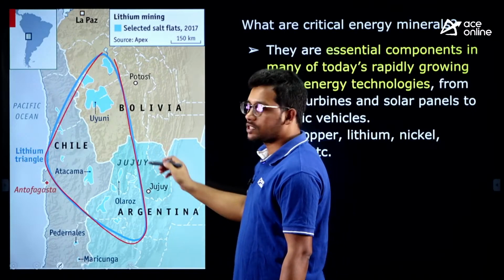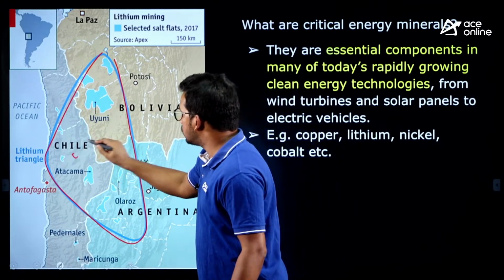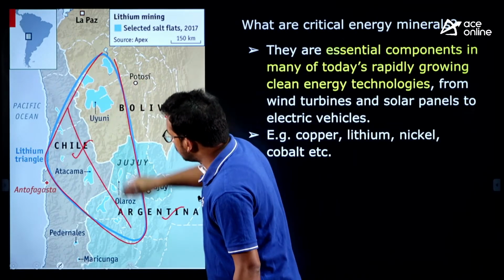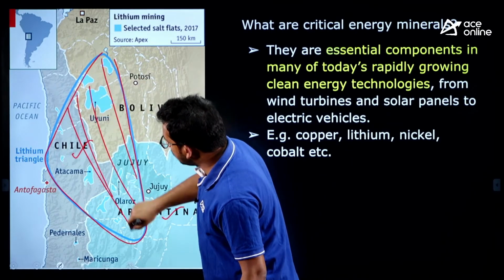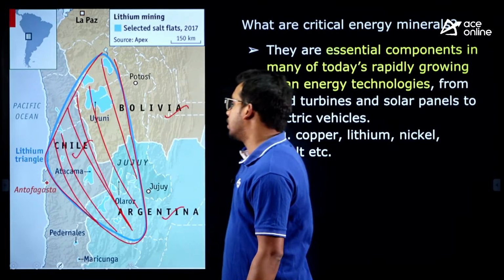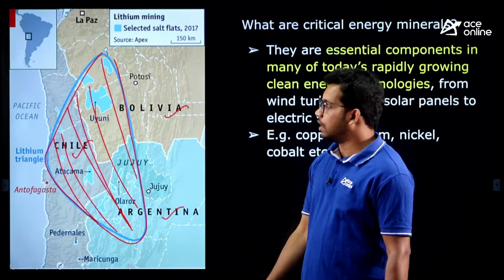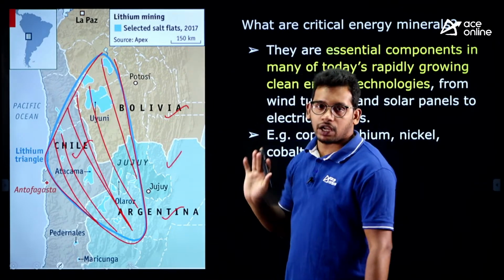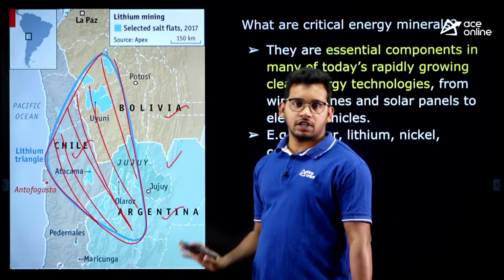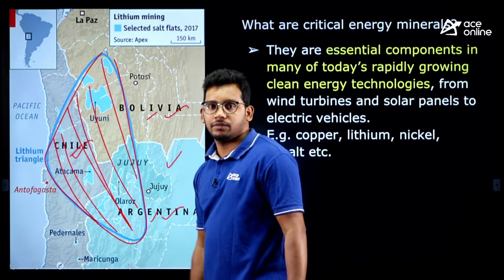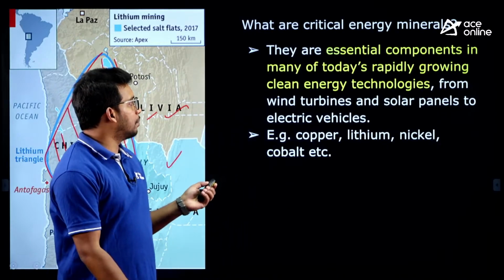The lithium triangle spreads across the South American continent: Chile, Bolivia and Argentina. In this whole region, lithium reserves are very high, right. So all the countries have to benefit, not just these three countries. They will ask you about the lithium triangle, where it is located. It is located in South America, spread over Argentina, Bolivia and Chile, right. So this also we need to remember.